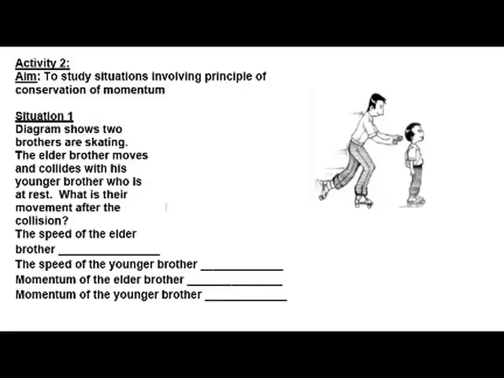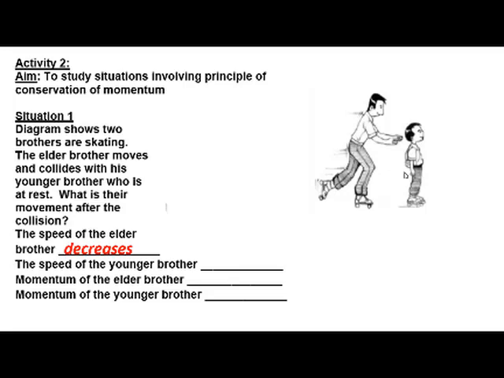Activity 2, our aim is to study situations involving the principle of conservation of momentum. The diagram shows two brothers skating. The elder brother moves and collides with his younger brother who is at rest. What is their movement after the collision? The speed of the elder brother will decrease.